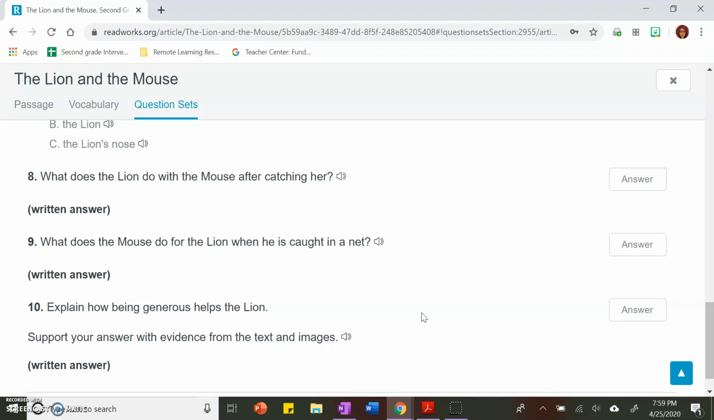Number 10. Explain how being generous helps the lion. You might want to start your sentence off by saying, being generous helps the lion because blank.